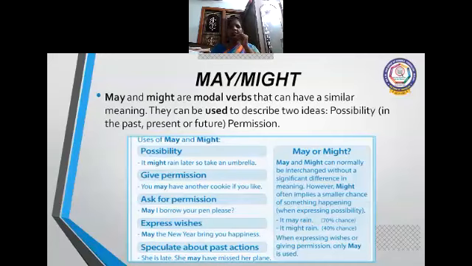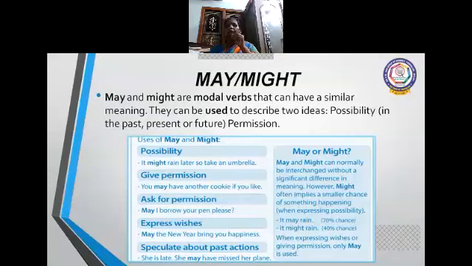Speculate about past action. She is late. She may have missed her plane. May or might. May and might can normally be interchanged without a significant difference in meaning.